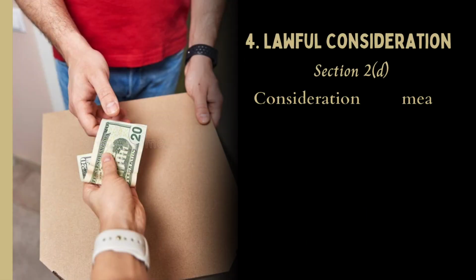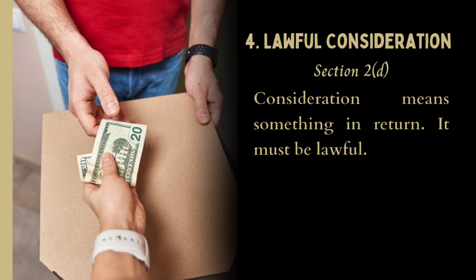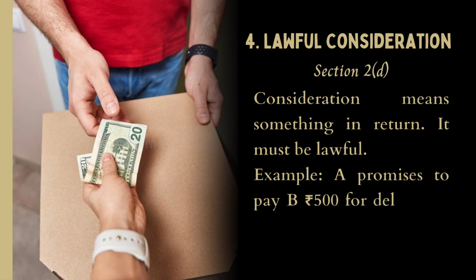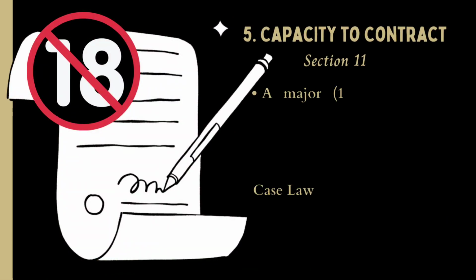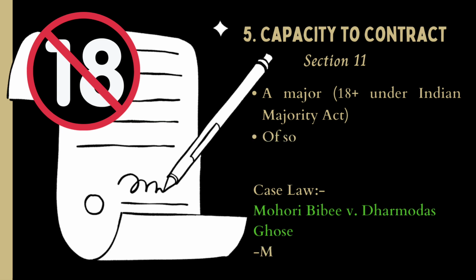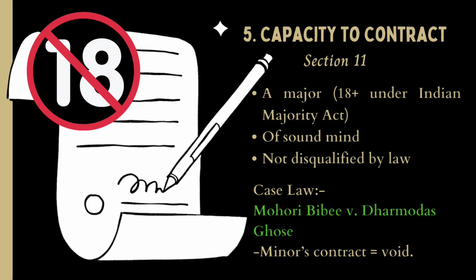Lawful consideration. It is defined under Section 2, Sub-clause D. Consideration means something in return. It must be lawful. Example, a promise to pay B rupees 5,000 for delivering food is a valid consideration. Capacity to contract, mentioned under Section 11. A must be 18 plus under the Indian Majority Act, of sound mind and not disqualified by law. One of the famous case laws is Mohori Bibi versus Dharmodas Ghose, where a minor's contract is void.